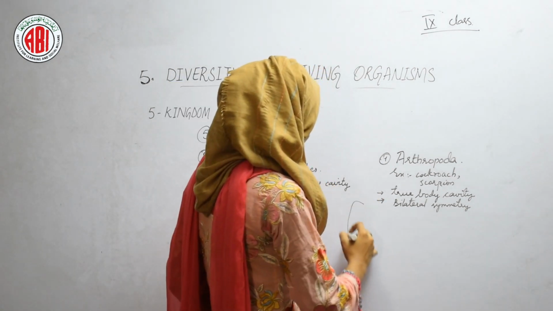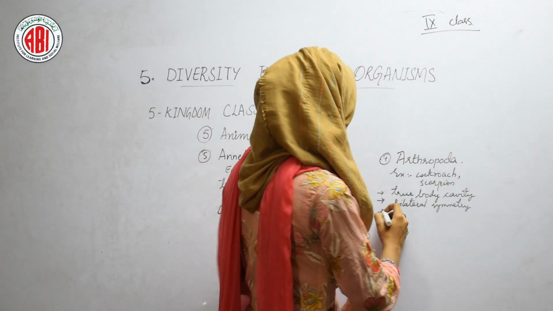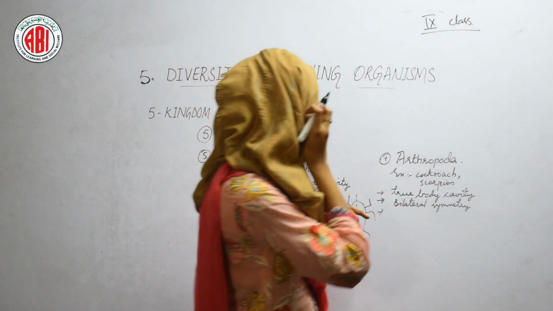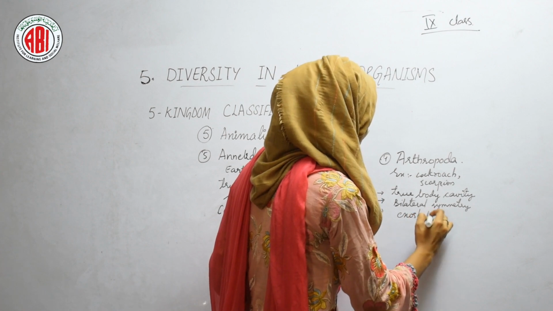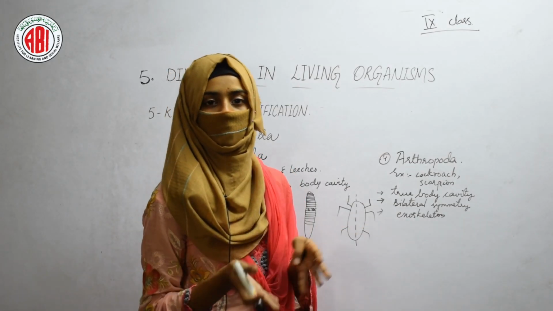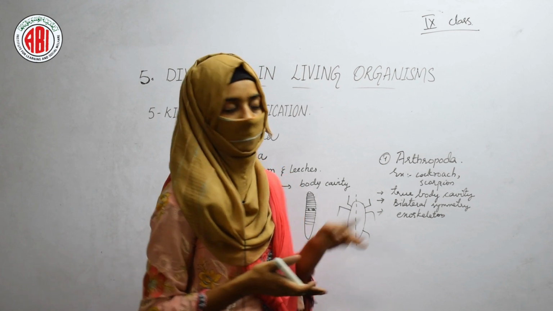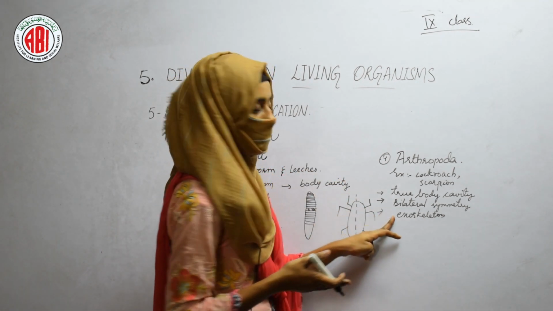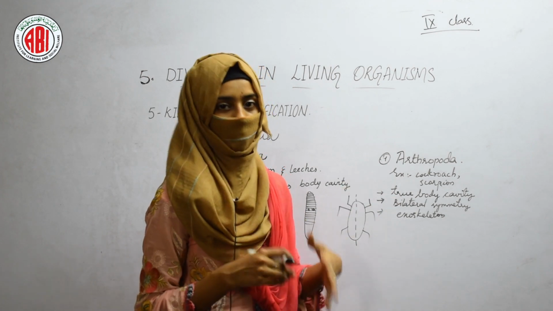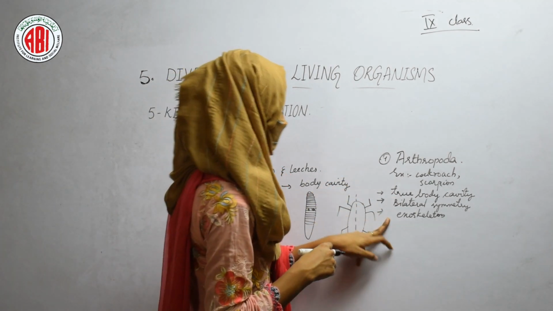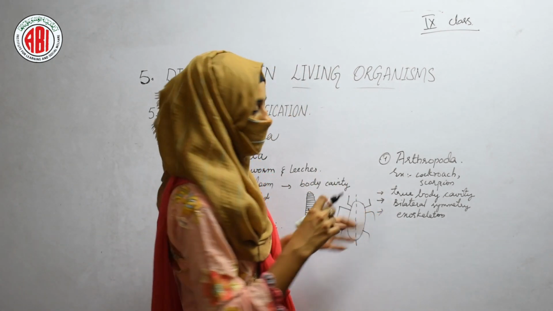So here we can see that we can cut the body of a cockroach into two equal halves. So it shows the bilateral symmetry. And the other feature is they show exoskeleton. The exoskeleton means the skeleton which is present outside the body, which forms the outer covering of the organisms. That type of system is called exoskeleton. And in the body of the insects, some prawns or the scorpions, the skeleton can be found outside of the body. That is the reason they are called exoskeleton.